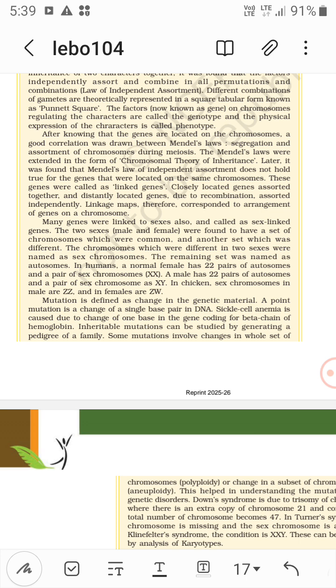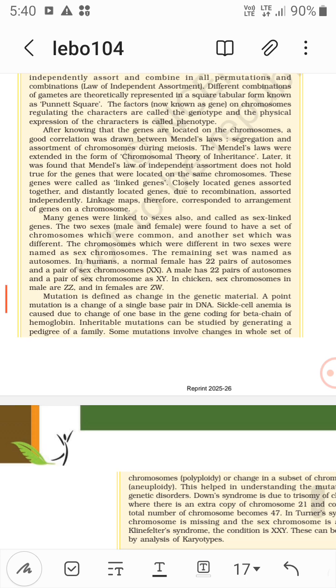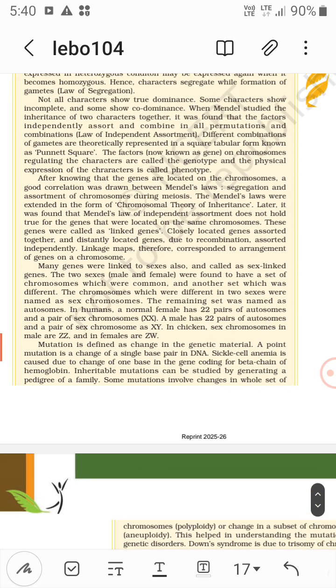Distantly located genes, due to recombination, that is exchange due to crossing over during the Pachytene stage of meiosis I, assort independently. So the linkage maps correspond to the arrangement of genes on a chromosome.